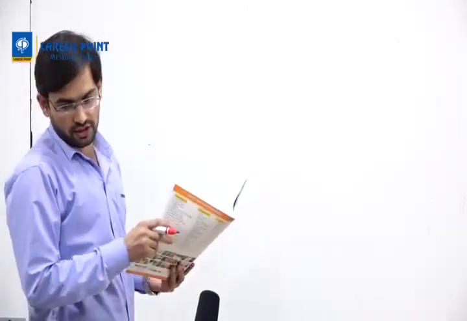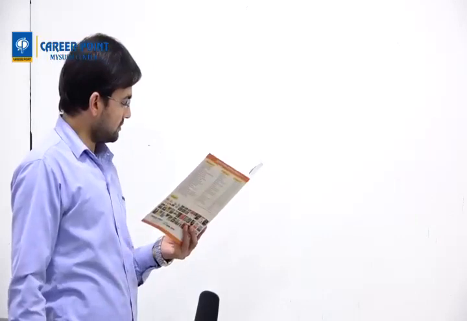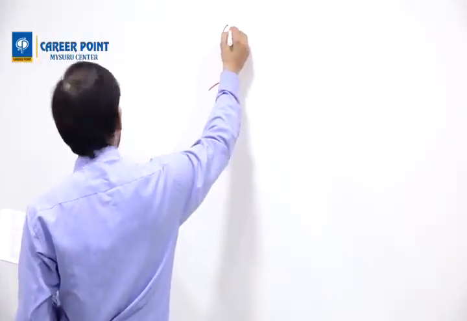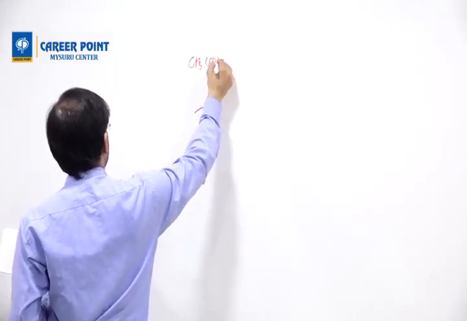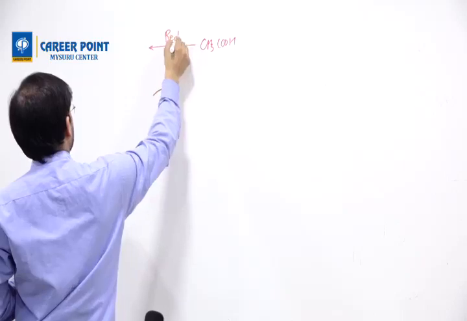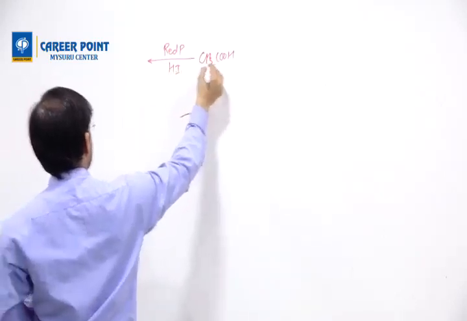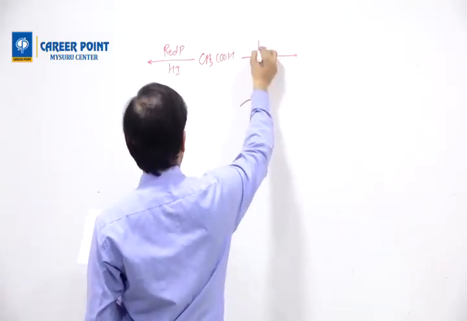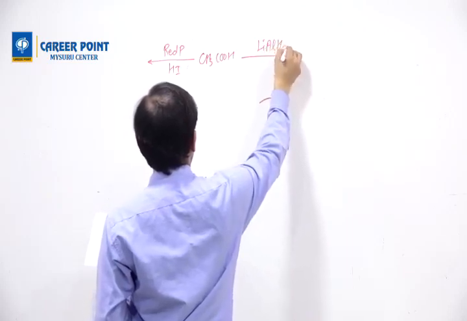I have no idea which chapter it is. I think it's the carboxylic acid chapter only, right? Question number 11. So here you have CH3COOH, here red phosphorus and HI, there LiAlH4.